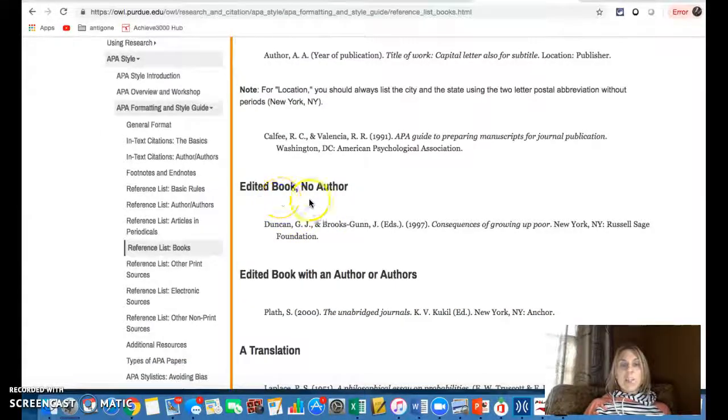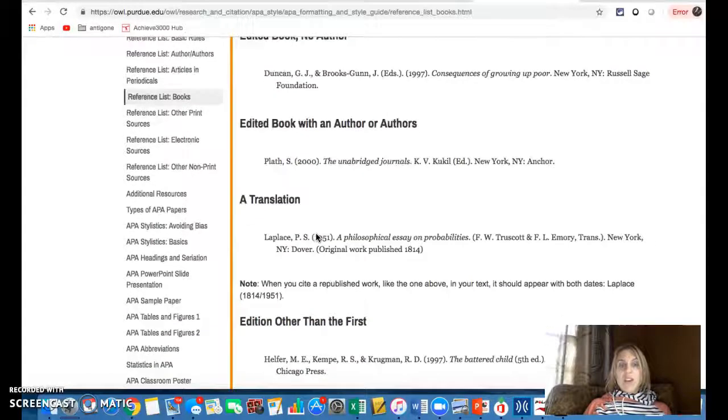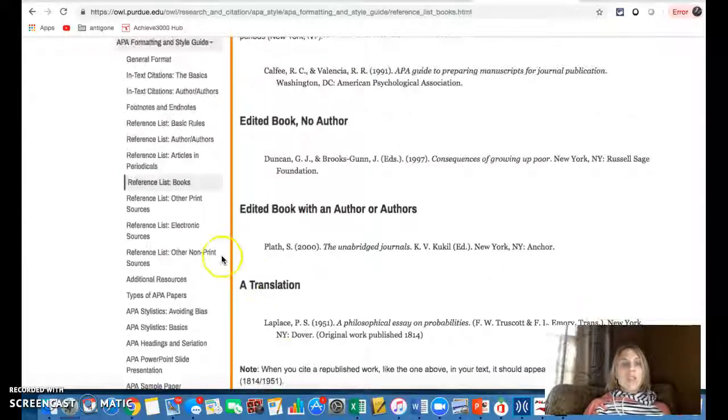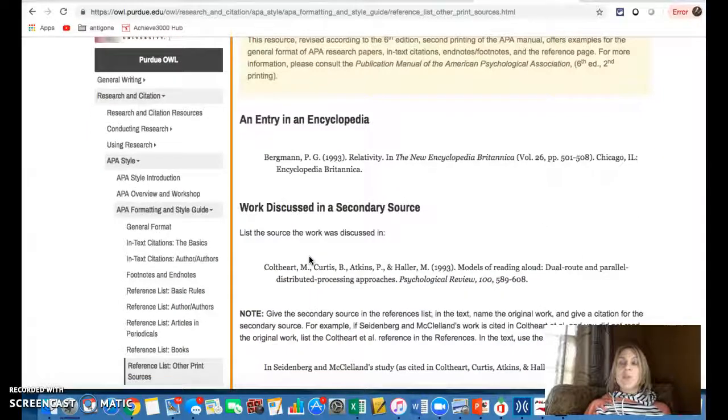If it's an edited book with no author, this is what it's going to look like. They provide me with an example. If I have an edited book with some authors, if I have a translation, an edition other than the first, or if I'm only using an article or a chapter from an edited book, it gives me an example of what that should look like. So what I'm using these tabs for is to help me create my works cited or my references list entries.